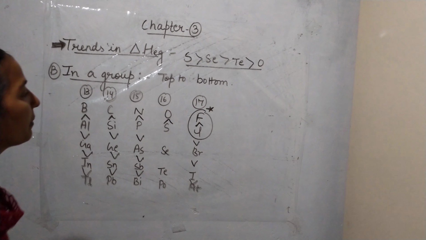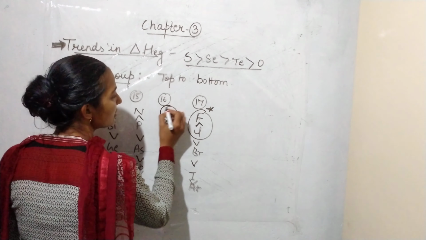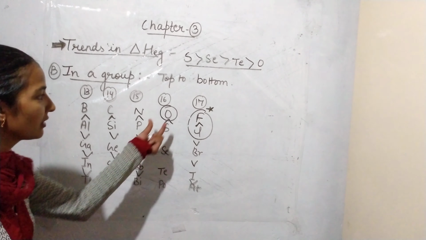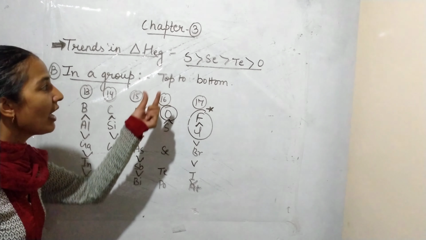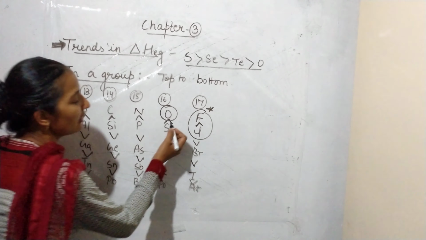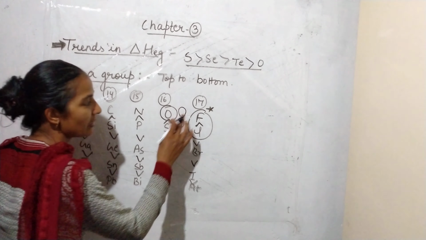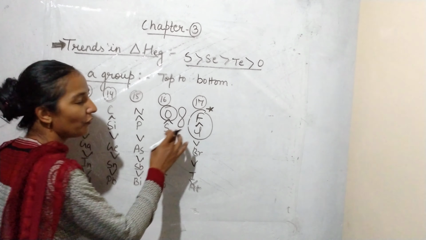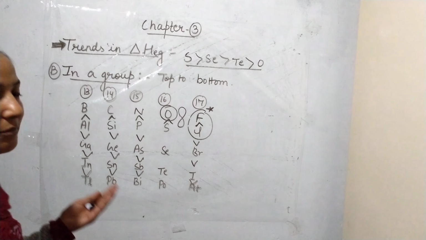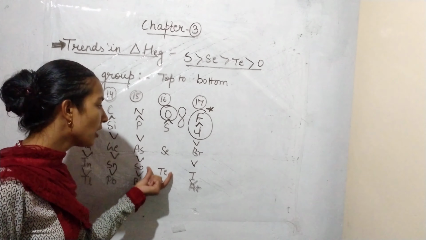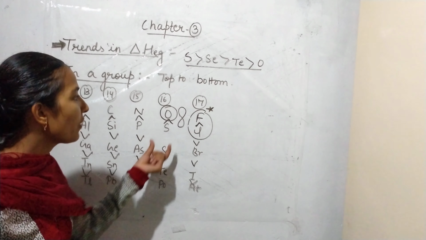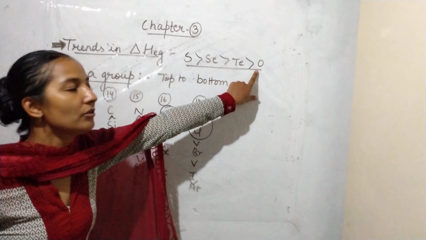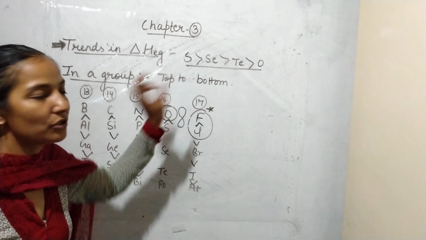Why is it? Because the size of oxygen is very small. Because in this the p orbital is there, which is having a very small size as compared to the others. That's why it will feel the maximum repulsion as compared to the other elements, and that's why its electron gain enthalpy is lesser or more positive as compared to the others.